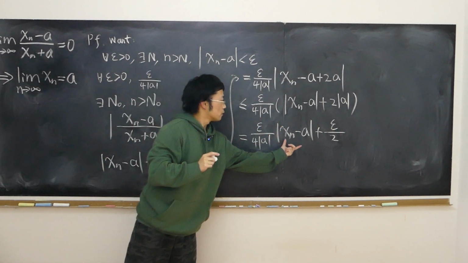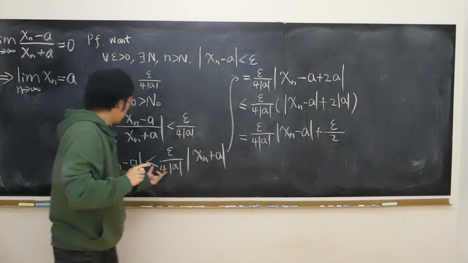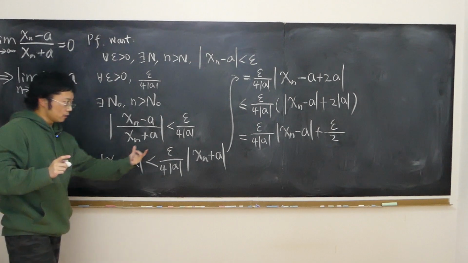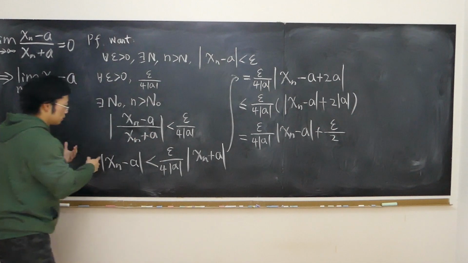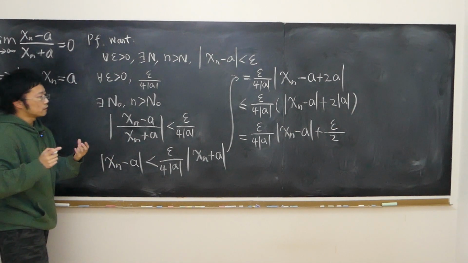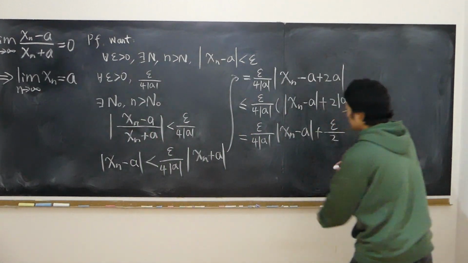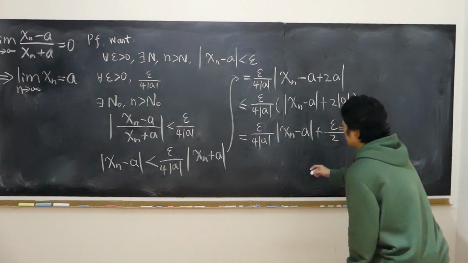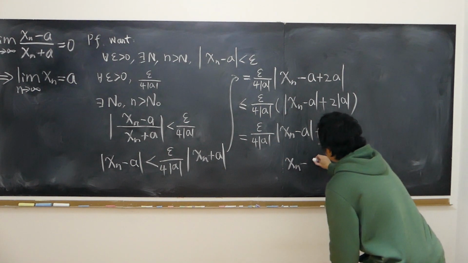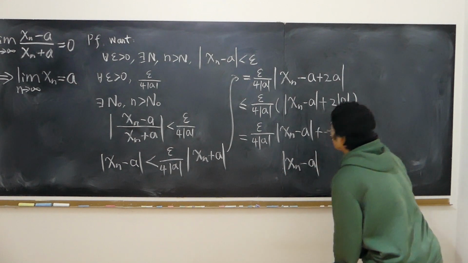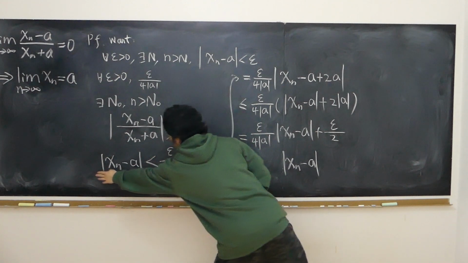Now I can realize there is a common factor, the absolute value of xn minus a. Move this term over here and factor it out. And then we still have an inequality. Our common factor is now the absolute value of xn minus a. Since we have factored it out, we have a coefficient of just 1.